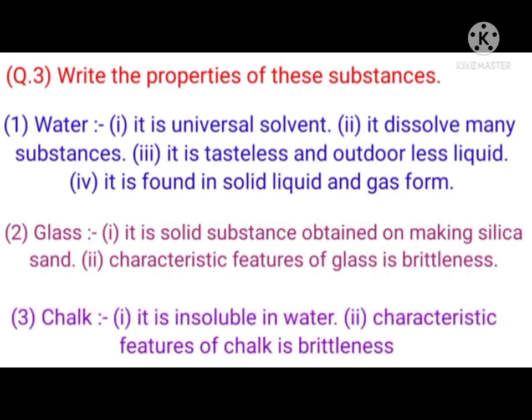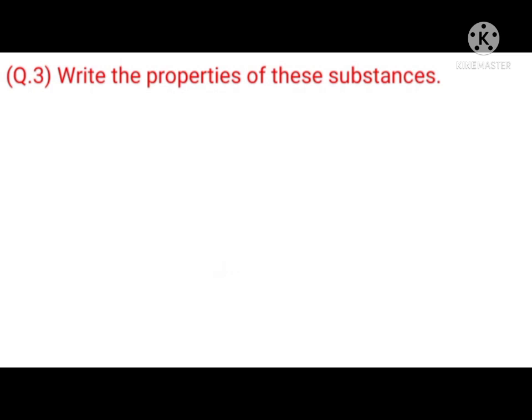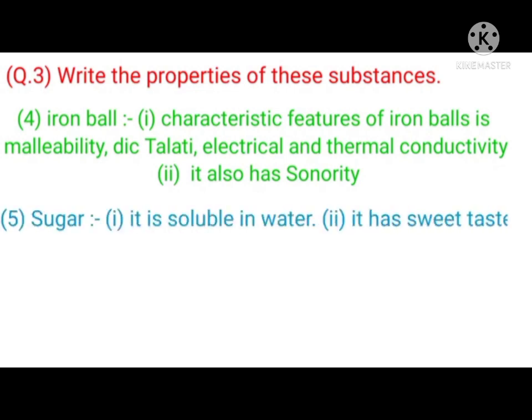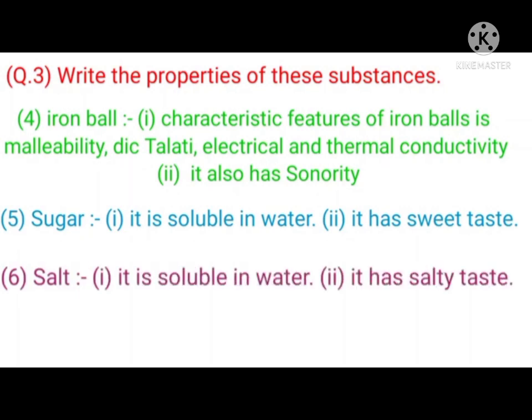3. Chalk. 1. It is insoluble in water. 2. A characteristic feature of chalk is brittleness. 4. Iron ball. 1. Characteristic features of an iron ball are malleability, ductility, electrical and thermal conductivity. 2. It also has sonority. 5. Sugar. 1. It is soluble in water. 2. It has a sweet taste. 6. Salt. 1. It is soluble in water. 2. It has a salty taste.